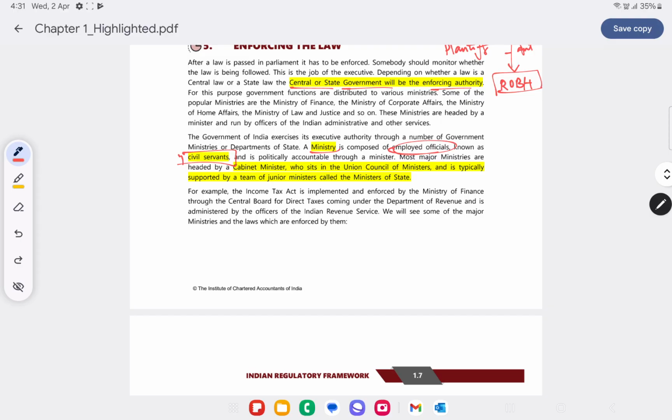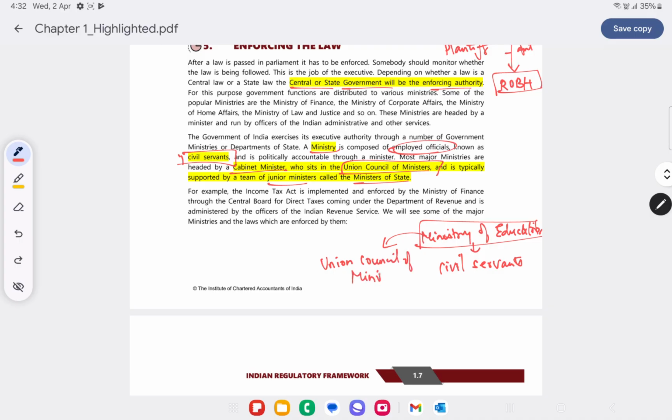And most major ministries will be headed by the cabinet minister, who will sit in the Union Council of Ministers, and then it's supported by a team of junior ministers, who are called ministers of state. So generally we have a ministry, let's take for example Ministry of Education, which will again have certain civil servants over there. And then this ministry will also have Union Council of Ministers, and then this will also be supported by a team of junior ministers, meaning they're all ministers of state.